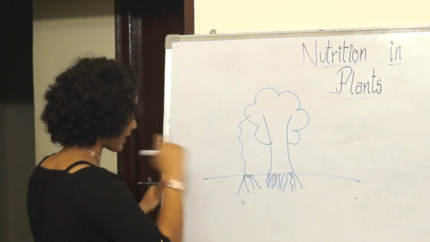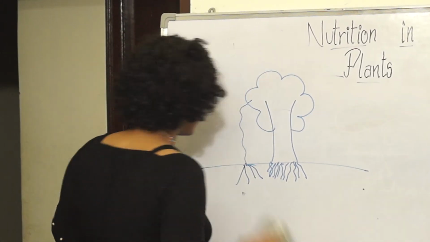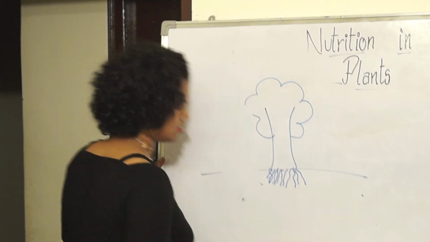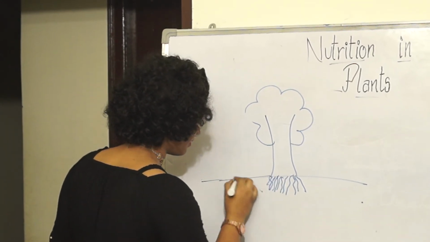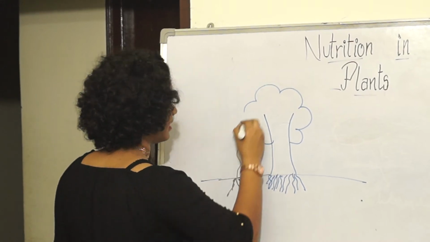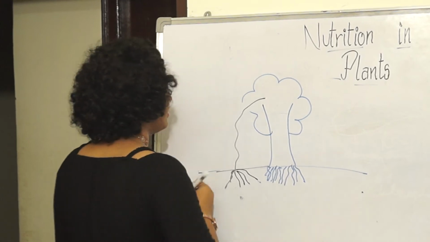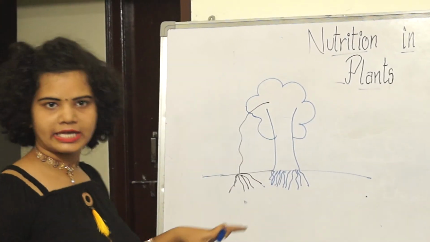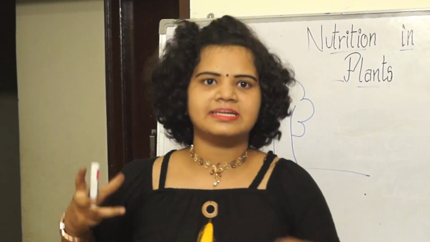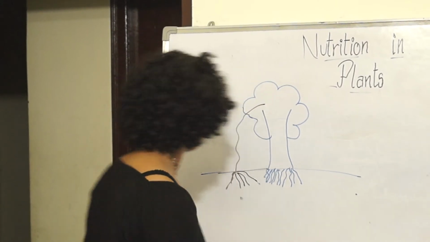So here this is the plant of Cascada. Let me draw this Cascada plant in black color for better understanding. You have the Cascada plant, and you have the plant which gives food to the Cascada, or else Cascada takes ready-made food from the plant.